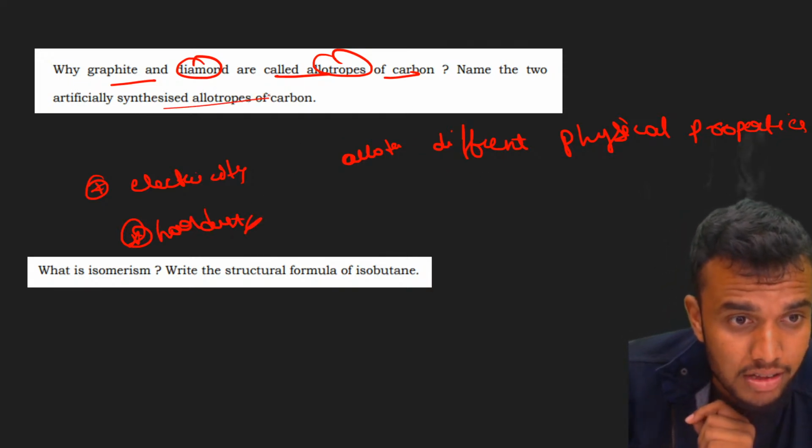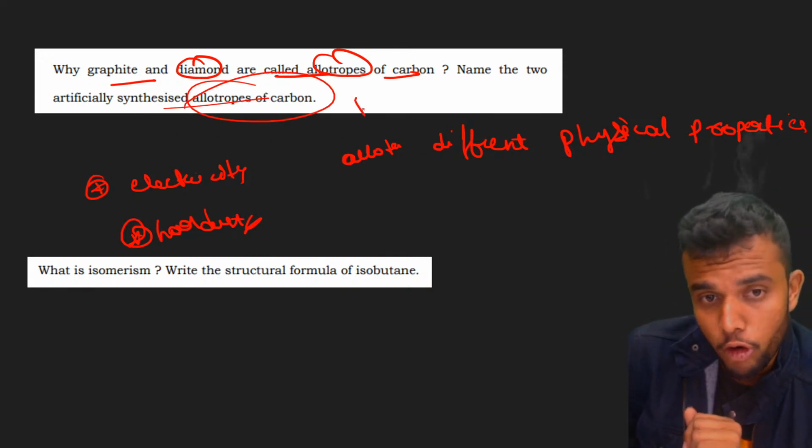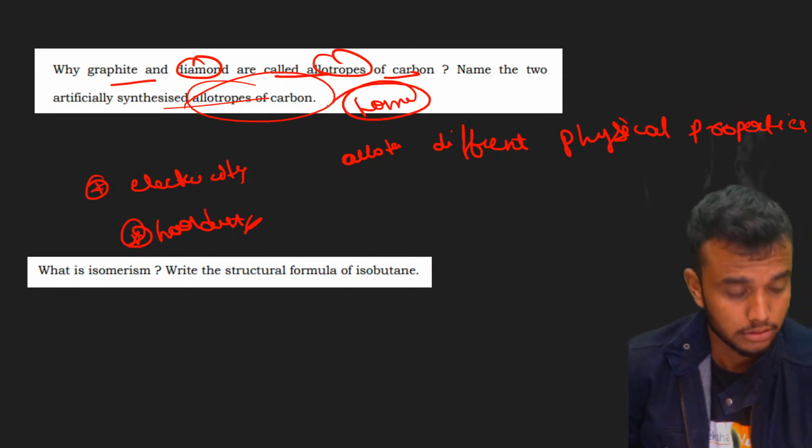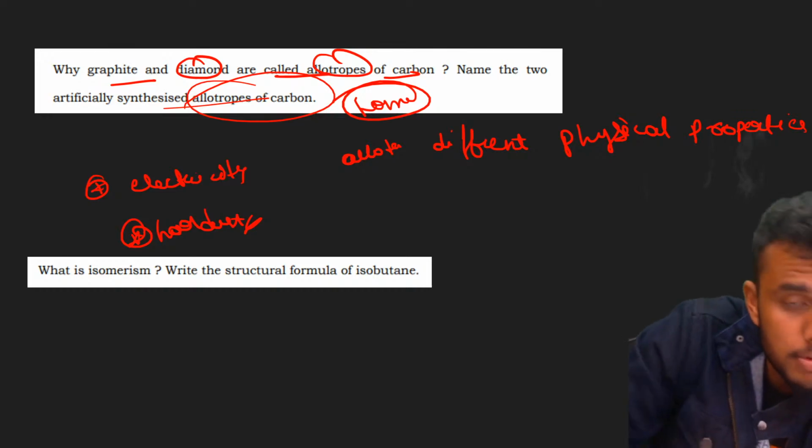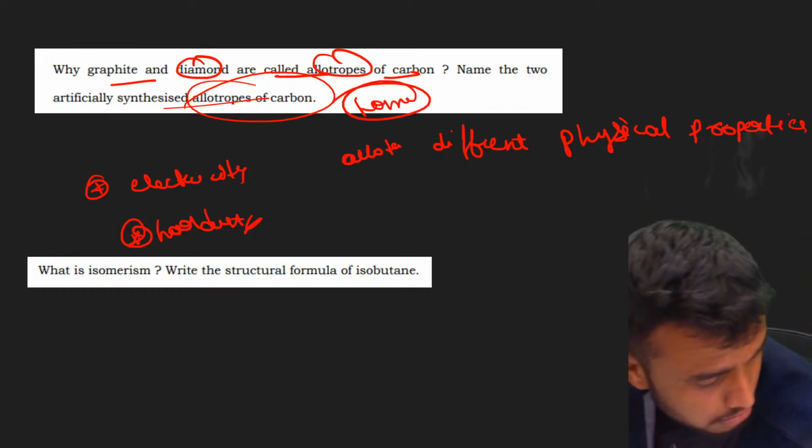Name the two artificially synthesized allotropes. It is homework for you guys. Let us know in the comment section. Clear, everybody? Let us know.